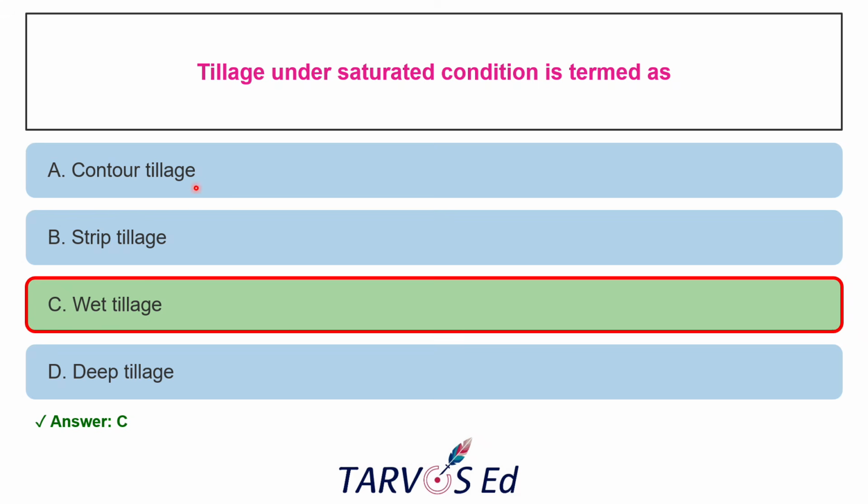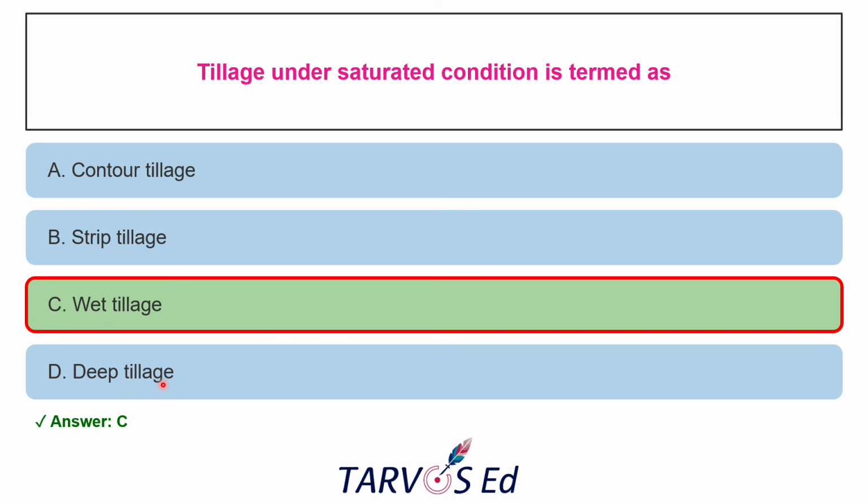So it is generally happening in dry or upland condition. And strip tillage is tilling only narrow strips where the seeds are sown. The rest of the field will be undisturbed. Okay, and this is not for this question.